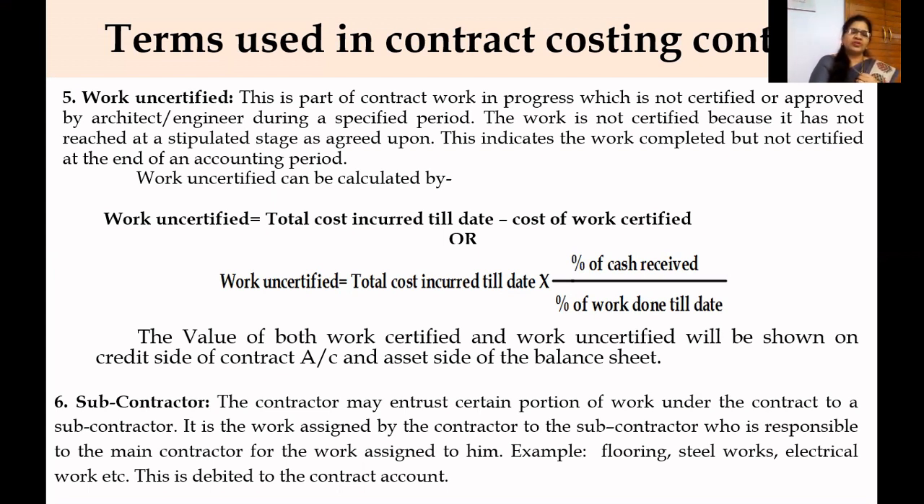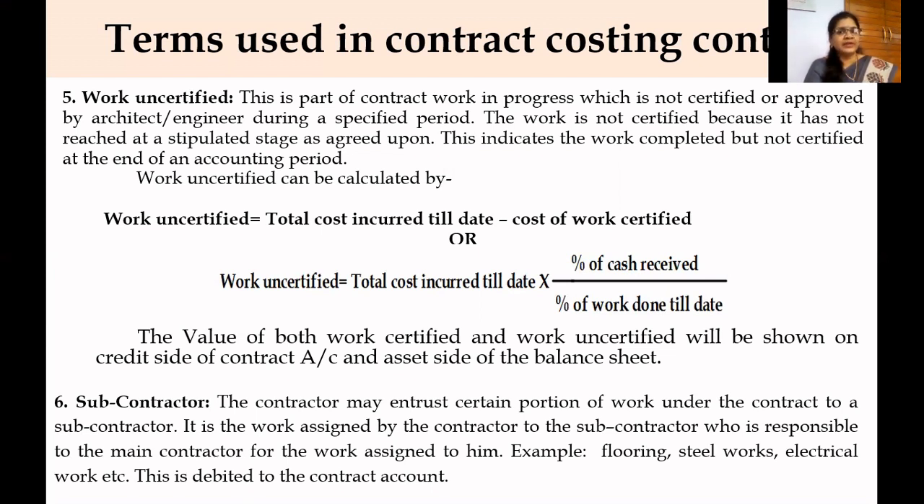Now let's see who the subcontractor is. The contractor may entrust certain portion of work under the contract to a subcontractor. All the work cannot be done by the contractor himself. There will be so much work in the contract, so in order to complete it on time and as per the specification of the contractee, he has to take help of certain people who are specialized and expert in some work.